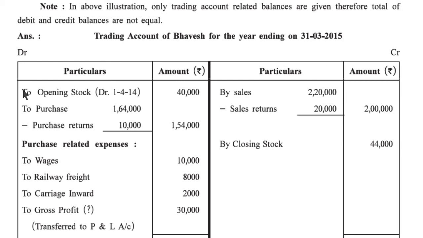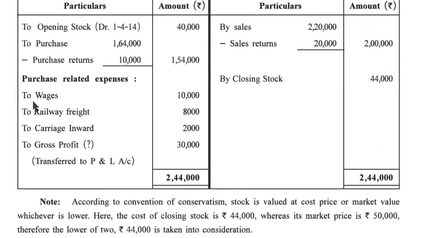First of all, we write the opening stock on 1/4/2014, 40,000. Purchase 1,64,000 is given, and purchase return we minus, 10,000. In the outer column we write 1,54,000. Now purchase related expenses: wages 10,000, railway freight 8,000, carriage inward 2,000. And now by sales 2,20,000 minus sales return 20,000, outer column 2 lakh, and by closing stock 44,000.